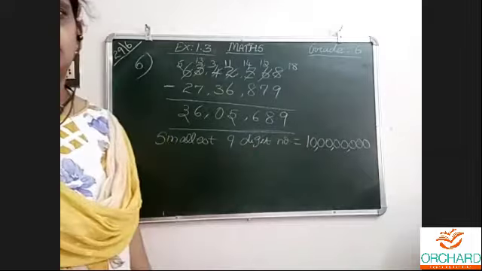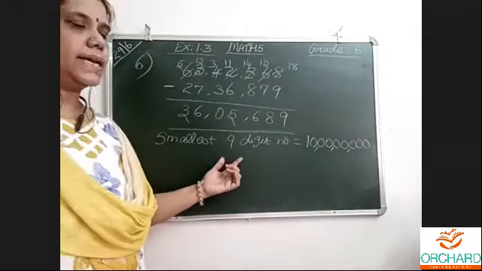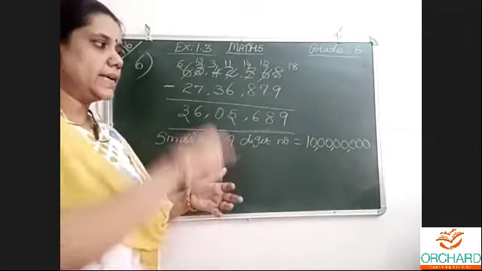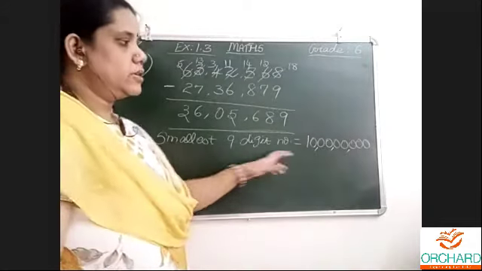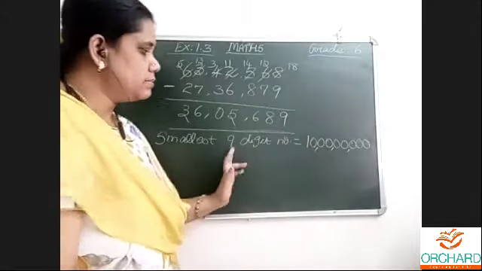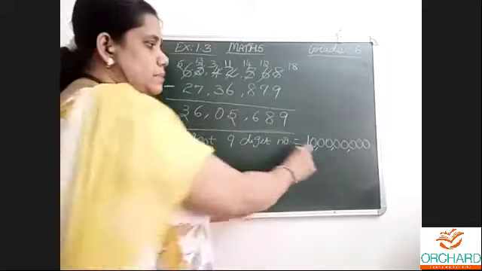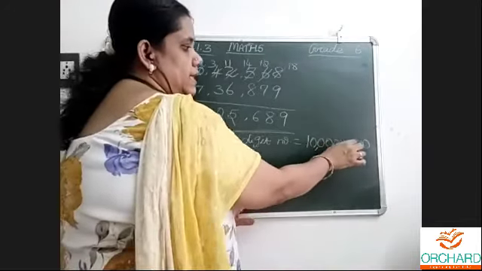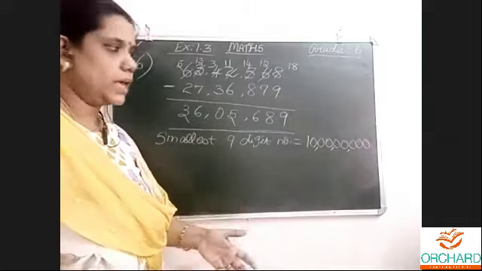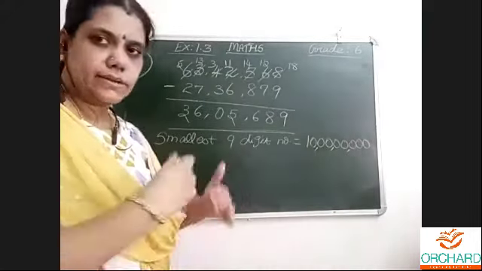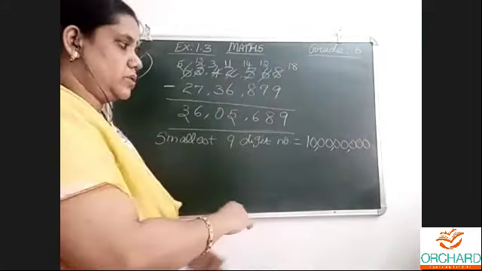Now the greatest means I will write 9999999. I will write smallest, so total digits must be 9, which means 1, 2, 3, 4, 5, 6, 7, 8, 9. 9 digits must come. Okay. Smallest means 1 followed by a lot of zeros.